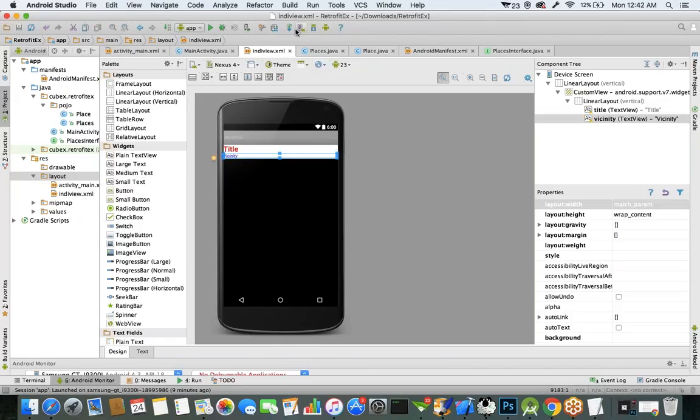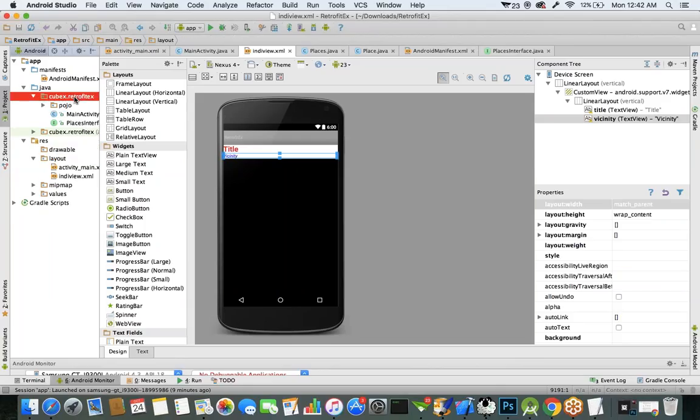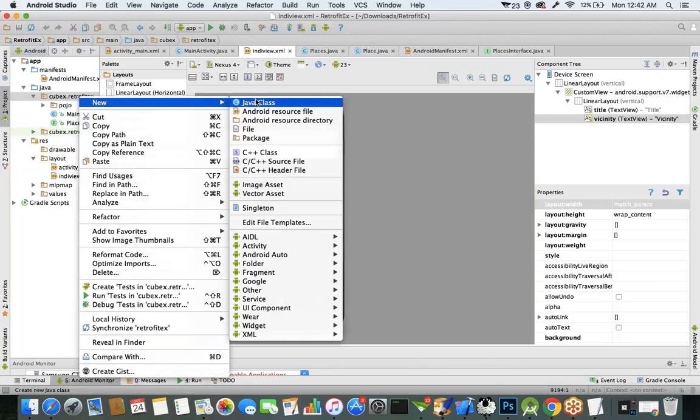So now here, what we'll do is, the individual XML file we created, in which format we want to present, we created the XML file. Next, what we had to create? We had to create a holder class. Let's create a holder class.